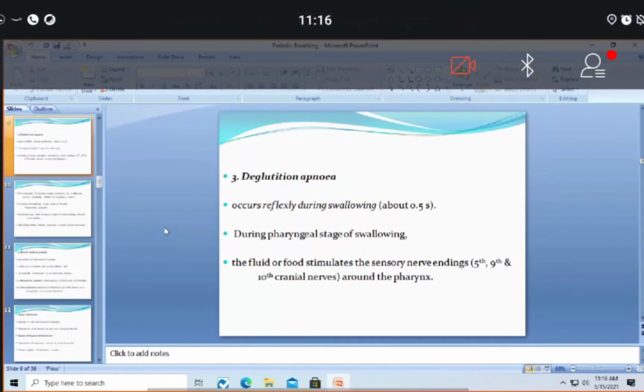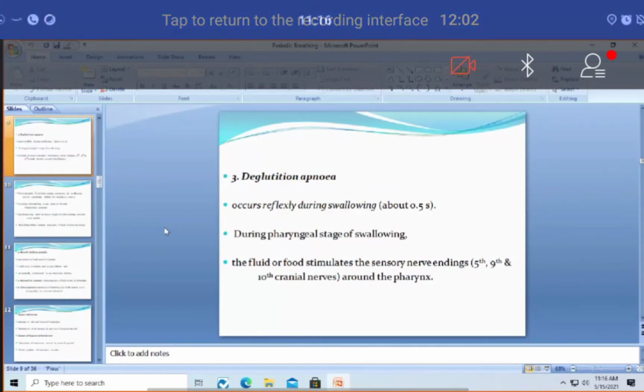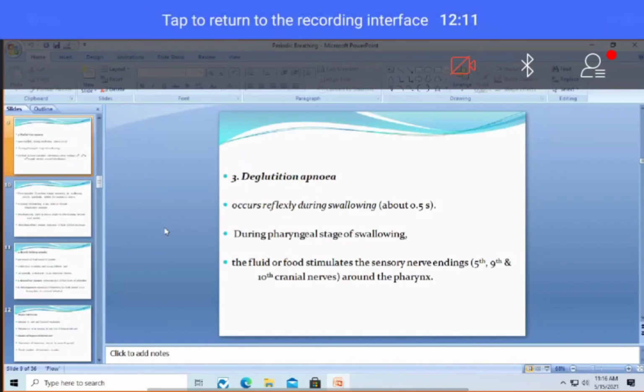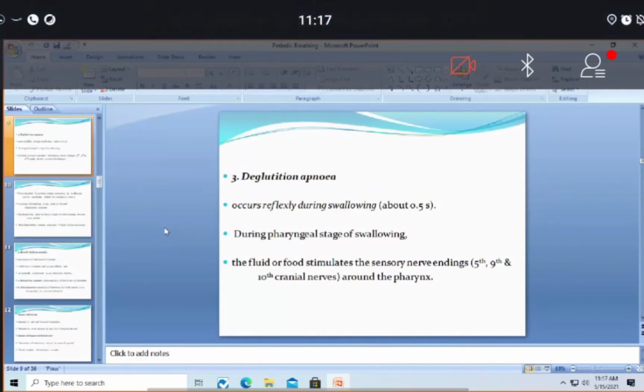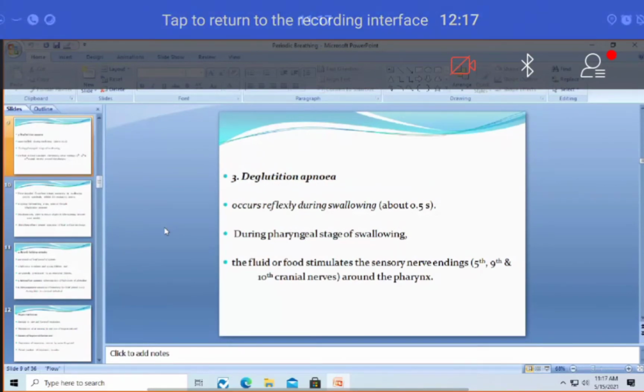Okay, right. Then we'll go to the next one, deglutition apnea. As far as deglutition apnea is concerned, it is a very, very important question, one of the favorite questions for the examiner as far as 3 marks is concerned. Very common, very favorite question, an applied aspect in respiration for very short answers. Okay, deglutition apnea. It is in the name itself.